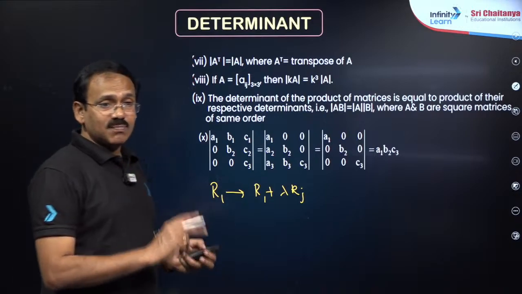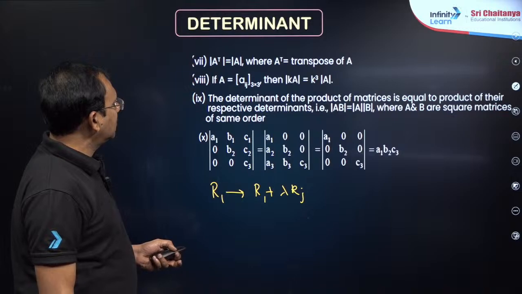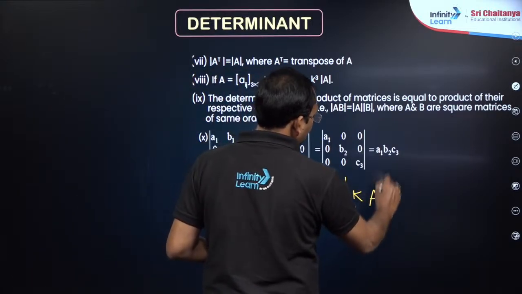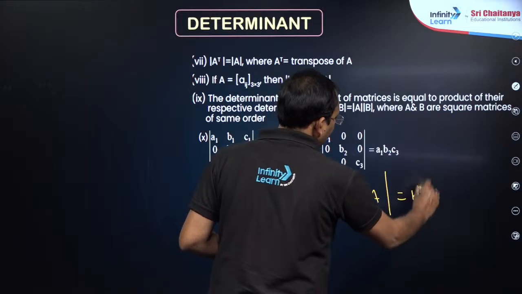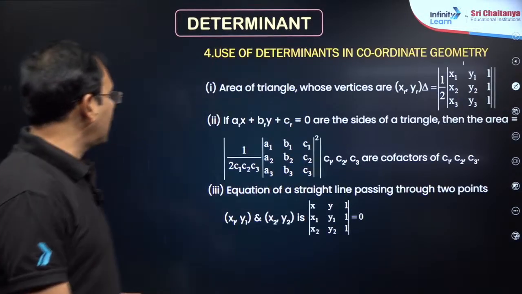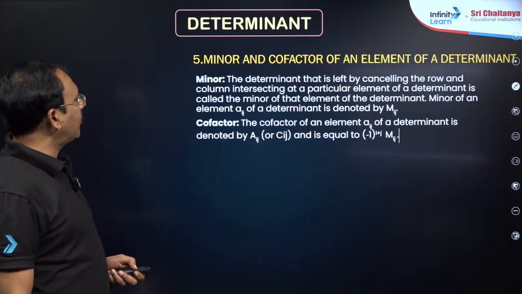A determinant can be split by any row or any column. Okay, that's it. Then det of Ka is very important, K power n into det A. And we have seen, my dear friends, on properties of determinants and adjoint, a lot of questions will be there. They are very, very important.